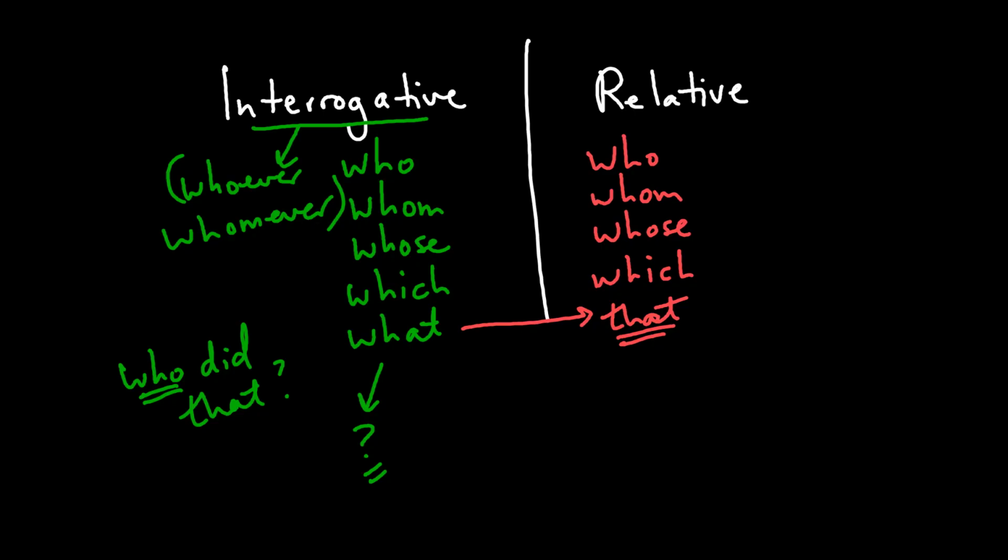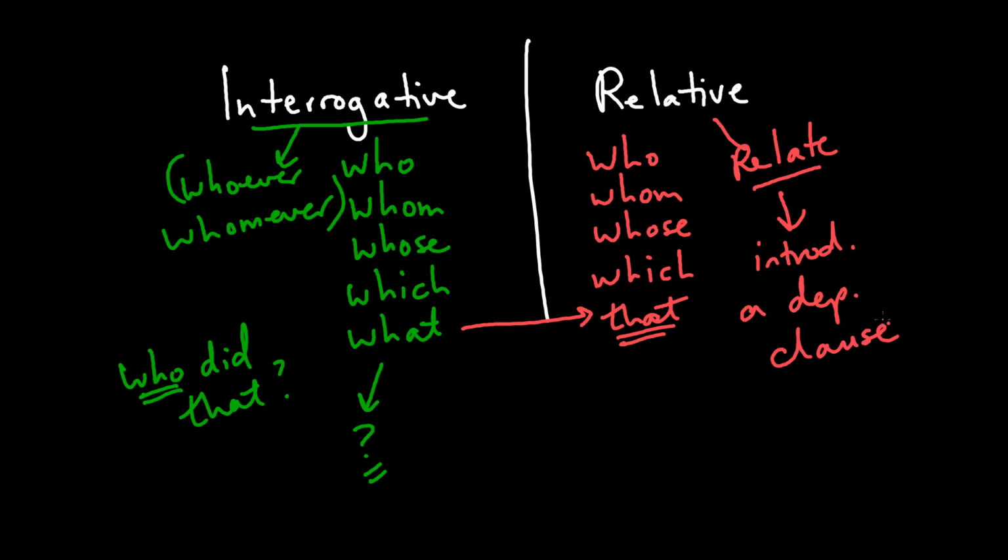Relative ones are a little bit different and a little bit trickier as well. So relative ones relate extra information. Think of them as relating extra information, and they typically introduce a dependent clause. So they introduce a dependent clause. And we'll just give you a quick example here.